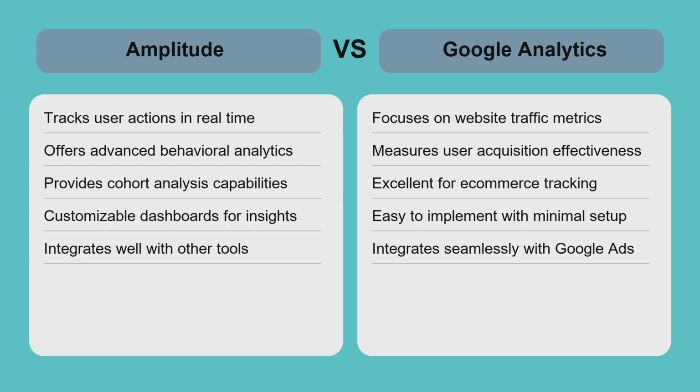The trade-off is between depth and breadth. Amplitude delivers detailed product intelligence, while Google Analytics offers comprehensive marketing analytics. Choosing depends on whether your priority is product optimization or marketing performance measurement.